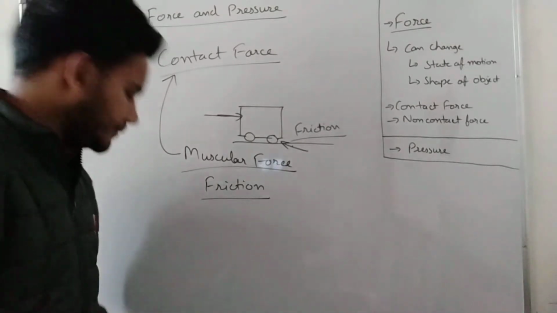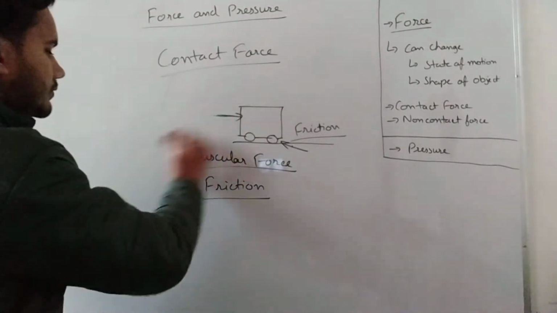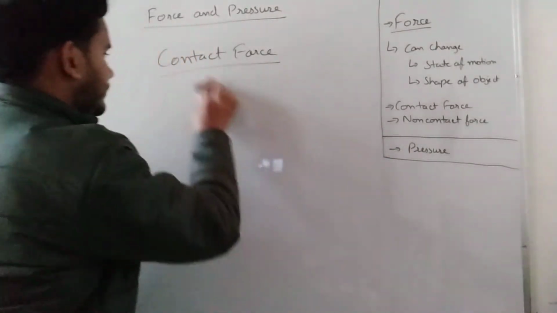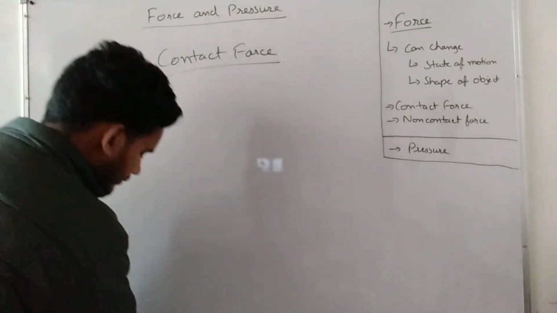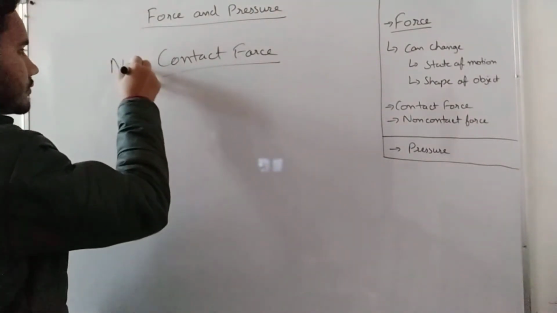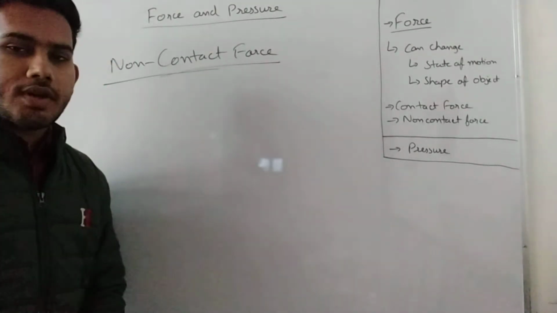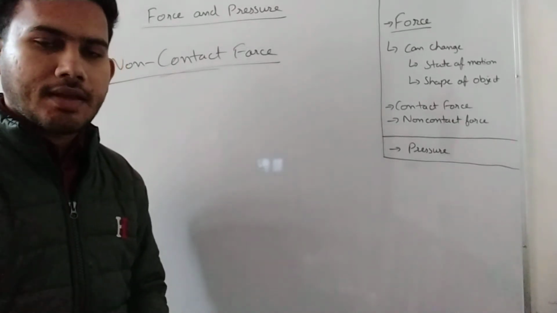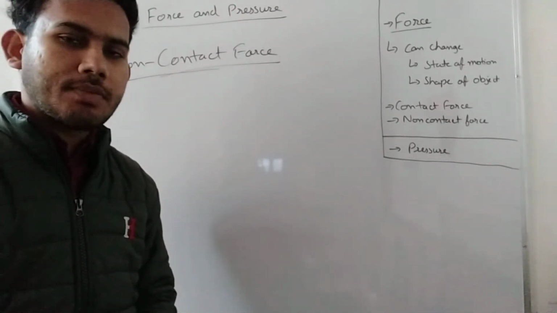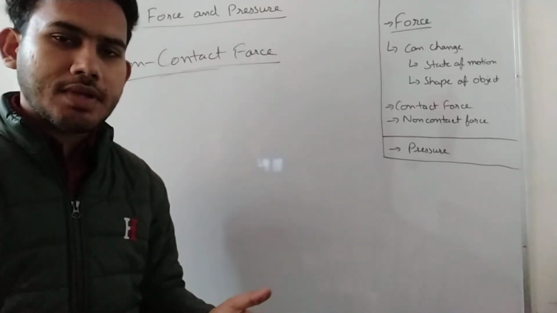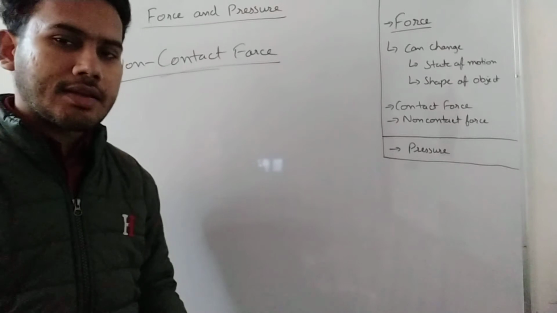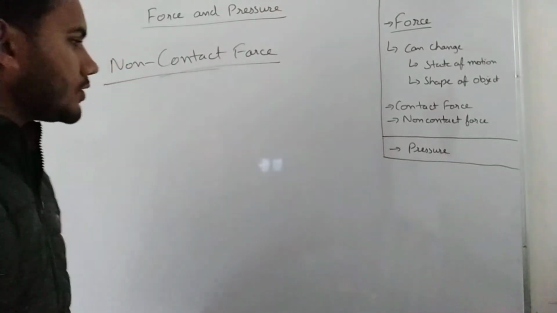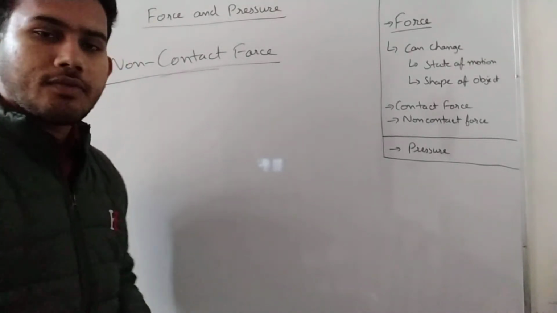Now the non-contact force. What the non-contact forces are, they are not in contact with the object. So one object is exerting some force toward the other object, but they are not in contact, then this will be known as non-contact force. So a non-contact force example will be magnetic force.